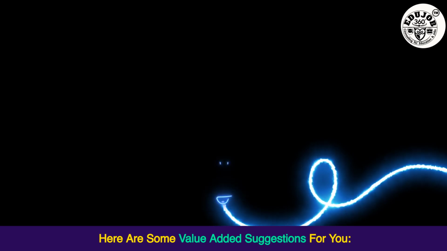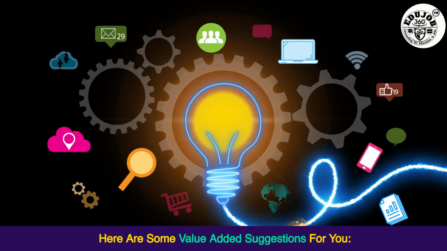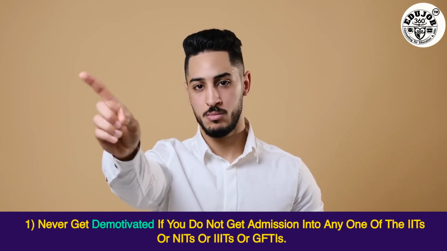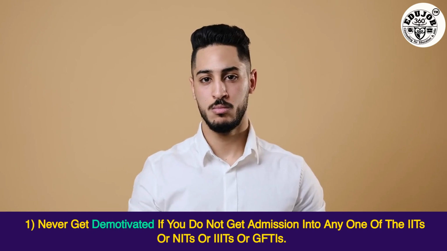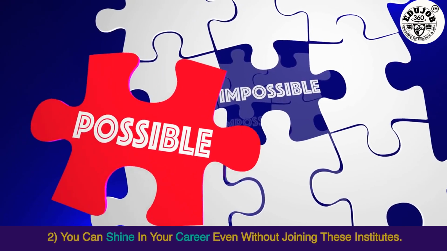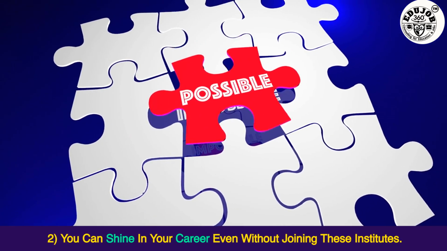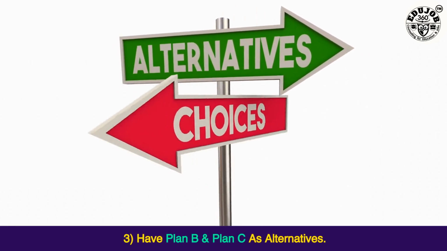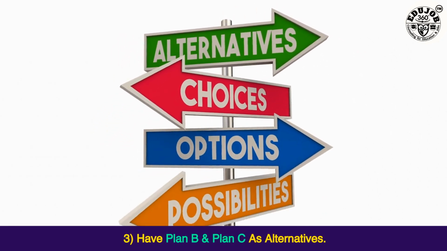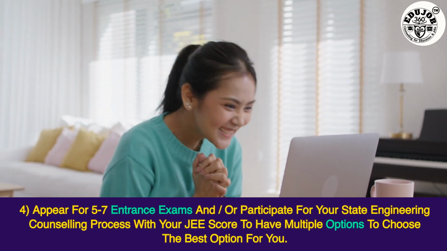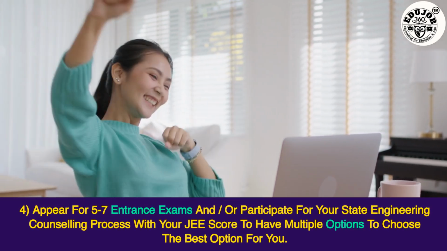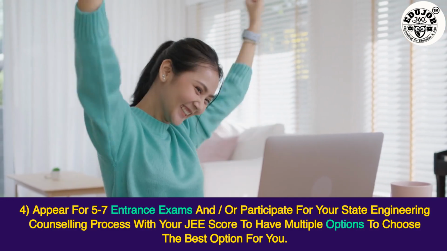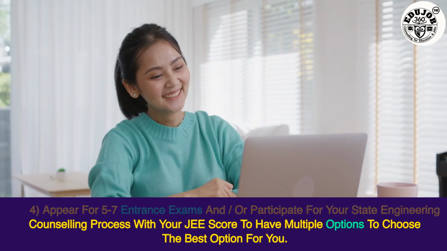Here are some value-added suggestions for you. 1. Never get demotivated if you do not get admission into any one of the IITs or NITs or IIITs or CFTIs. 2. You can shine in your career even without joining these institutes. 3. Have Plan B and Plan C as alternatives. 4. Appear for 5-7 entrance exams and/or participate in your state engineering counseling process with your JEE score to have multiple options to choose the best option for you.